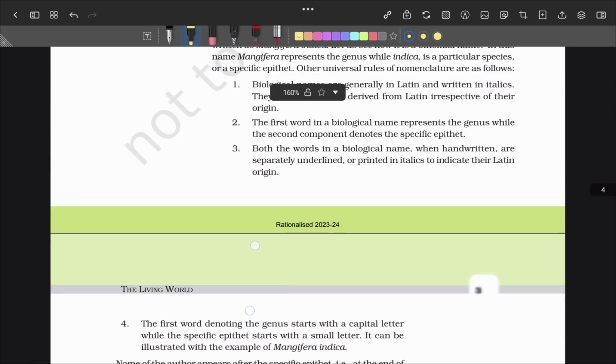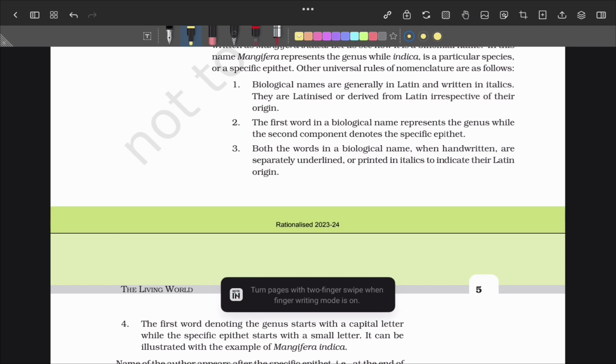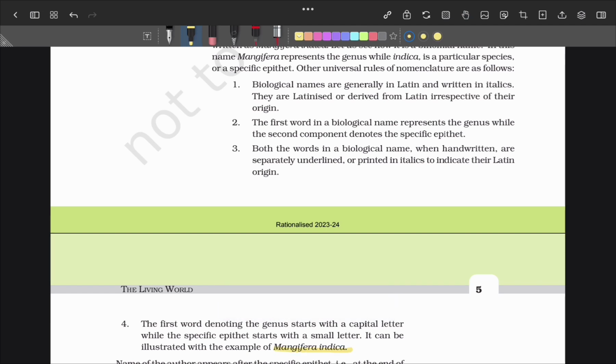An important fact in naming is, here you can see the name Mangifera indica. Here the starting of Mangifera is a capital letter and indica is a small letter. It is important. Many may not notice it, so remember it.